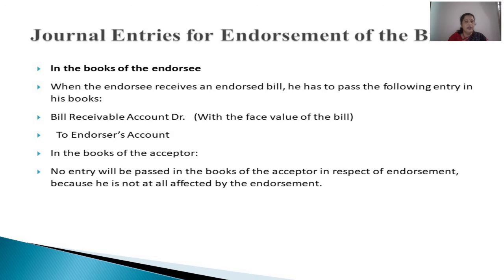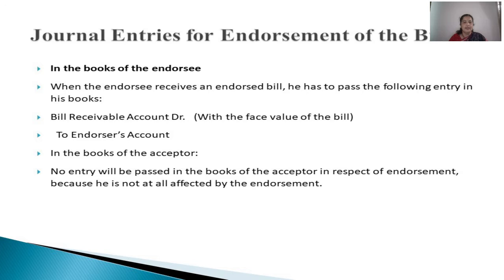Then what about the entry in the books of the endorsee? Endorsee is receiving the bill, so bills receivable account debited, and who gave this? Debit the receiver of the benefit, credit the giver of the benefit. Who gave this benefit? That means who transferred that bill to us? Endorser. So to endorser's account. So the bill is coming in, and the endorser gave this benefit of this bills receivable to us.